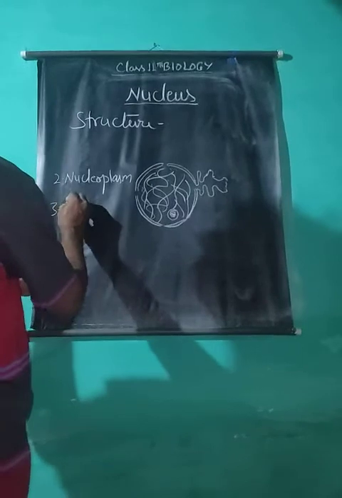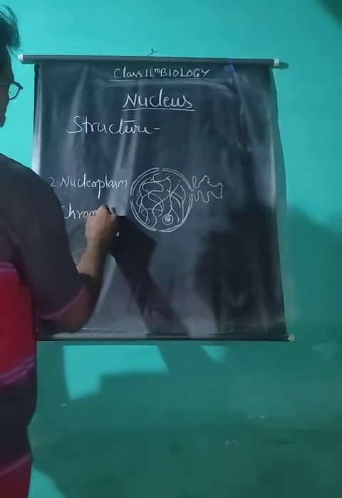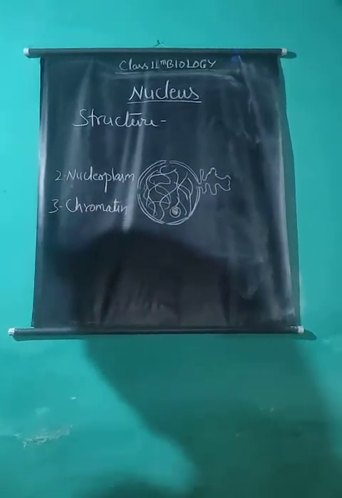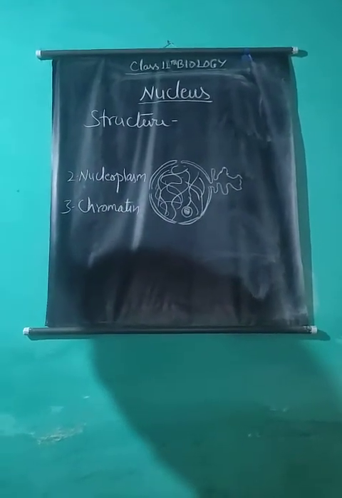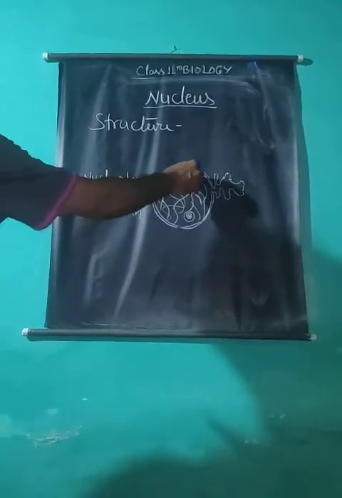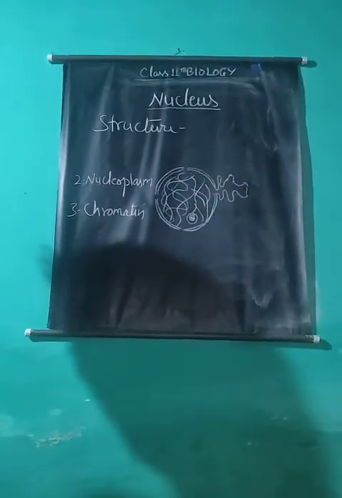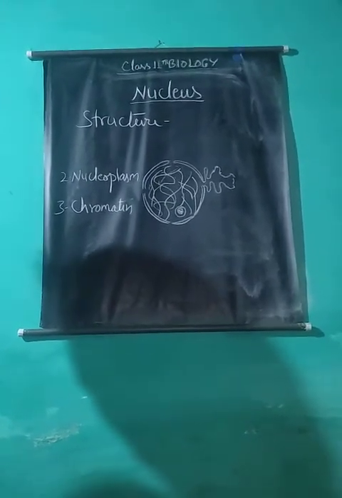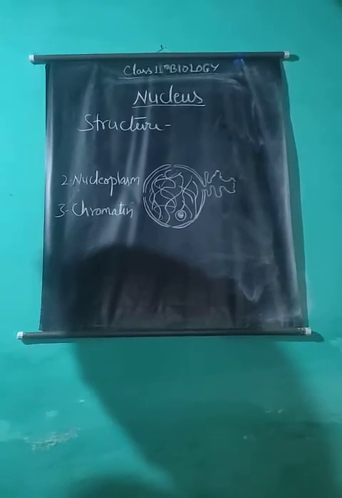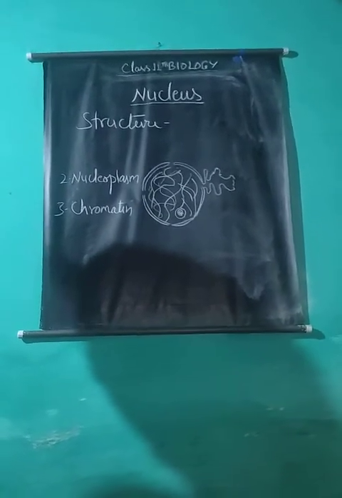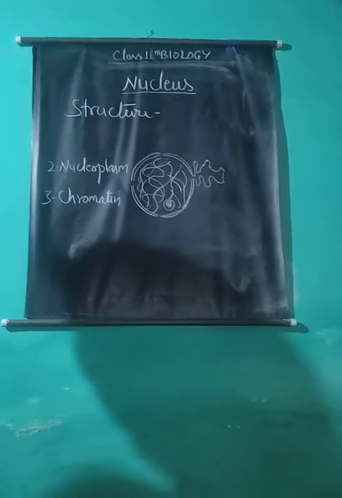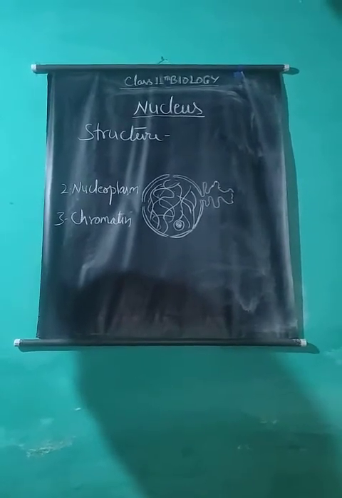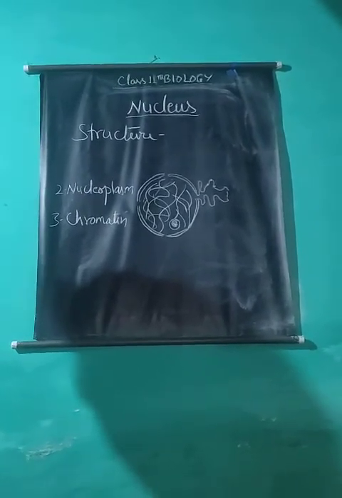Third is the nuclear reticulum or chromatin network. Embedded in the nucleoplasm are many fiber-like coiled elongated structures which take basic stains like basic fuchsin. These filamentous structures are called chromatin fibers or nuclear reticulum. Such chromatin fibers are seen only in the interphase nucleus. During cell division, these fibers become thick, ribbon-like structures known as chromosomes.